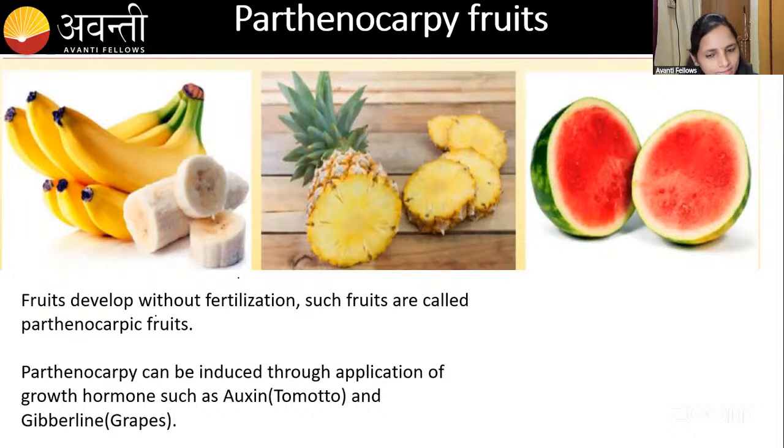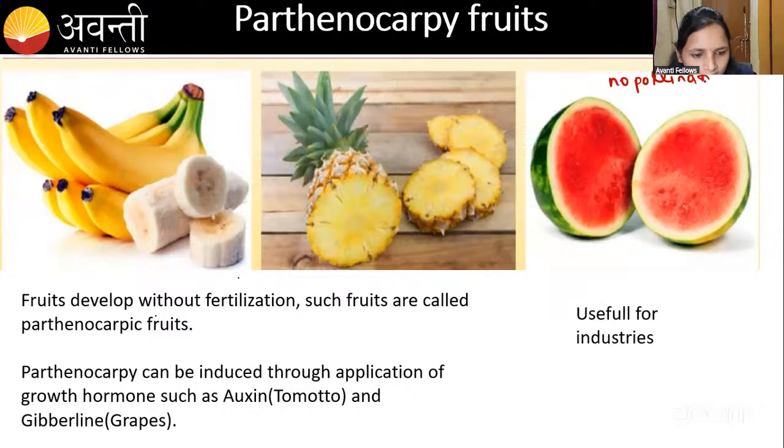Without the fertilization, how is it going to be developed into the fruit? Just imagine, guys, the pollination is also not required in the parthenocarpic fruit. No pollination is required. Parthenocarpic fruit means the fruit develops without the fertilization, and this is also called seedless fruits, right?